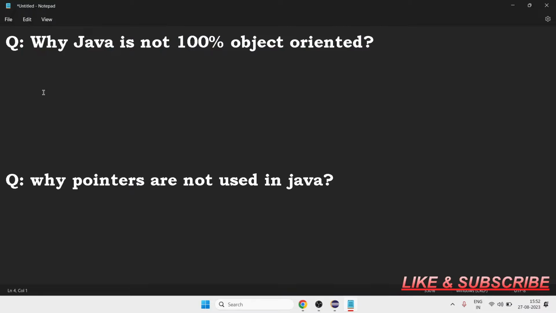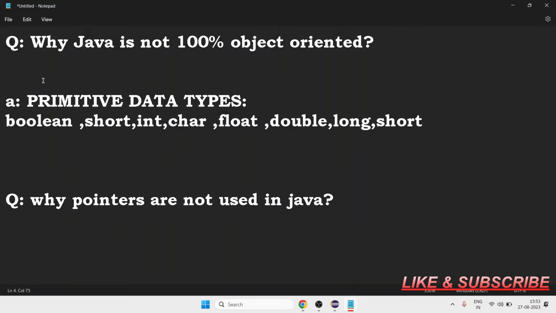So the first question will be: why is Java not 100% object oriented? This is a very interesting question that interviewers generally ask. The answer should be because of the primitive data types. Here I have already written that because of these primitive data types, Java is not 100% object oriented. I will explain this further within 1 or 2 minutes.